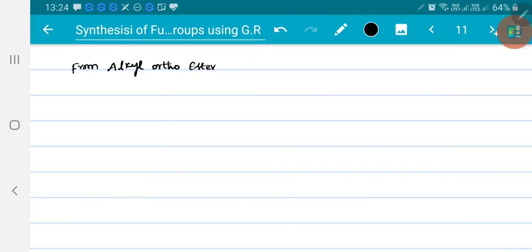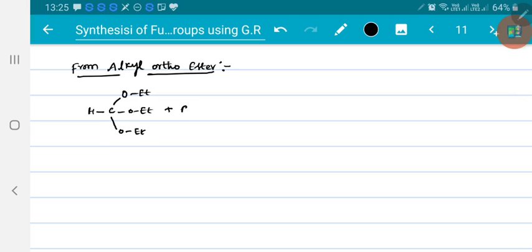Next, preparation of aldehydes or ketones from alkyl ortho ester. Alkyl ortho ester means if I take HC(OEt), another ethoxy, another ethoxy. I have to take hydrogen here. If I take an alkyl group here, then because of repulsive forces, this becomes unstable.